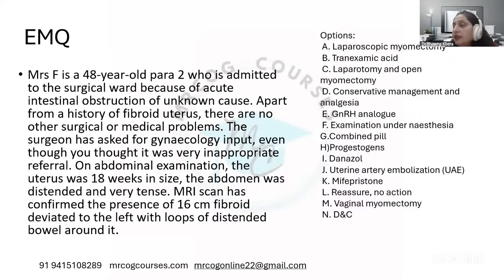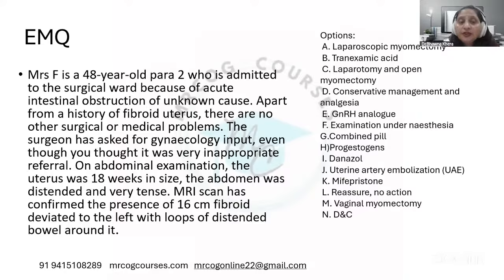On abdominal examination, the uterus was 18 weeks in size, the abdomen was distended and very tense. MRI scan has confirmed the presence of a 16 centimeter fibroid deviated to the left with the loops of distended bowel around it. What is the most appropriate management for this patient?